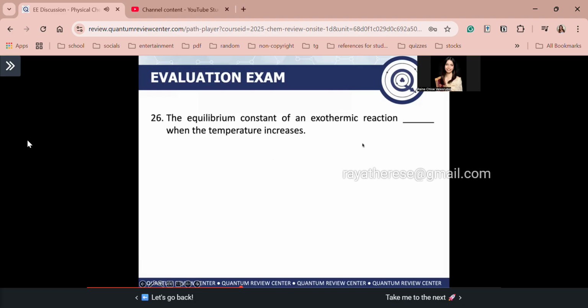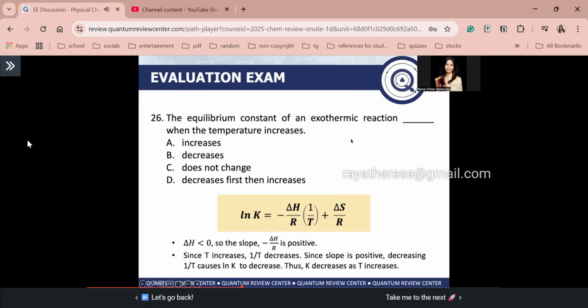Next, number 26. The equilibrium constant of an exothermic reaction blank when the temperature increases. We are given these choices: increases, decreases, does not change, decreases first then increases. Okay, guys, for an exothermic reaction, there are 2 ways of answering this question. First, using the Van't Hoff equation: ln K is equal to negative delta H over R times 1 over T plus delta S over R. We know, guys, that for an exothermic reaction, delta H is less than 0. So the slope, which is negative delta H over R, this whole expression here, is positive.